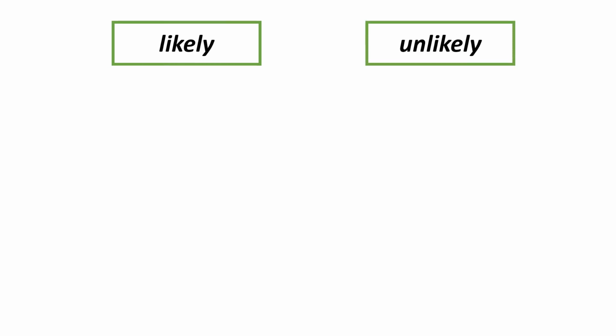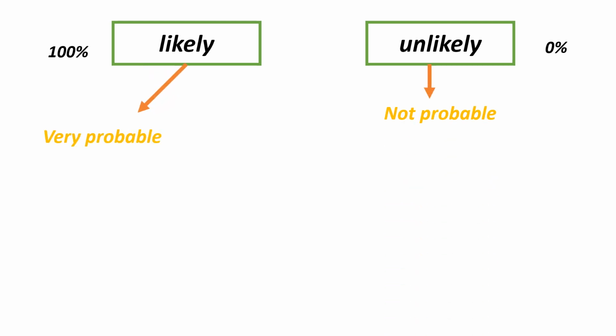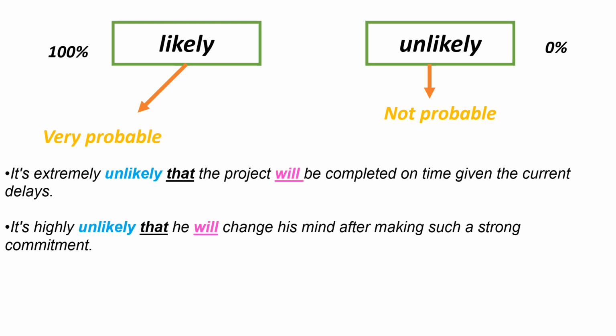Nice. The same thing. 100%, or 99%, likely and 0% unlikely. Likely is very probable and unlikely is not probable at all. So here are 2 other examples, but this time just for unlikely.